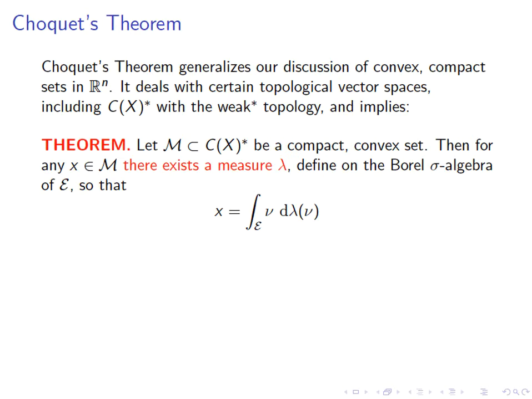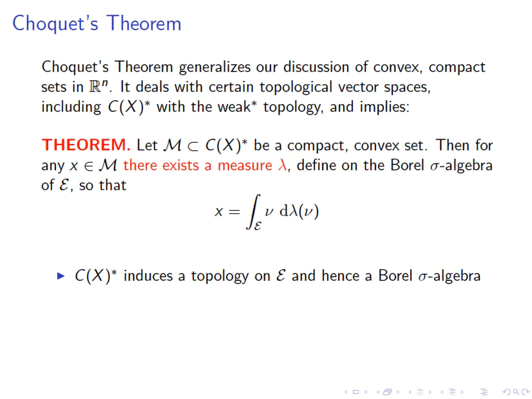So again, x is the center of mass of extremal points if the extremal set is endowed with this particular probability measure. Of course, it makes sense here to say Borel sigma algebra because C(X) star is a topological space and E is a subspace of it. And just to be sure that we are understanding the notation the same way, when you write d lambda of nu, it's just to emphasize that nu is the name of the point that ranges over the extremal set E.